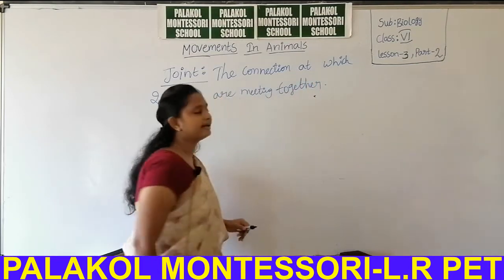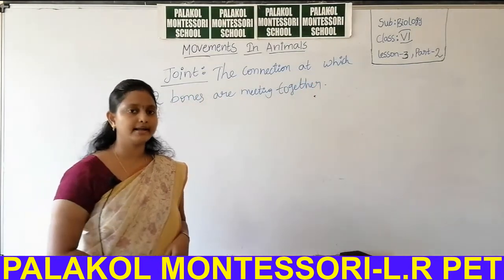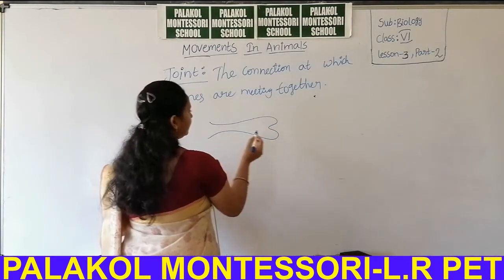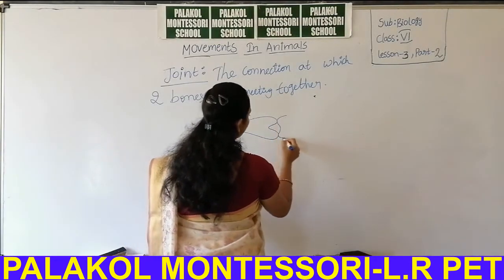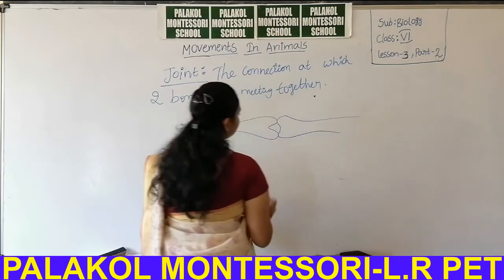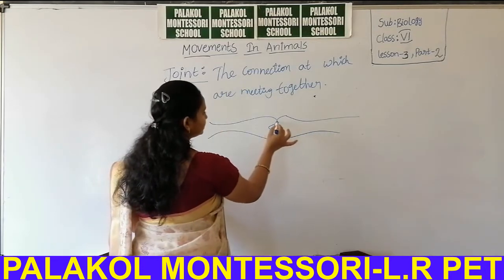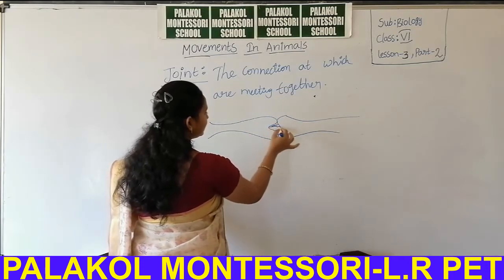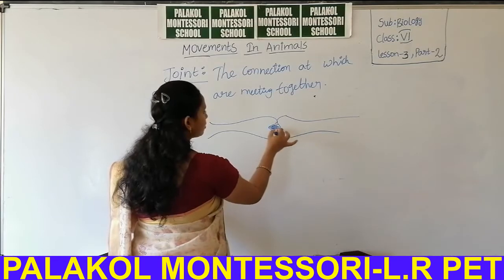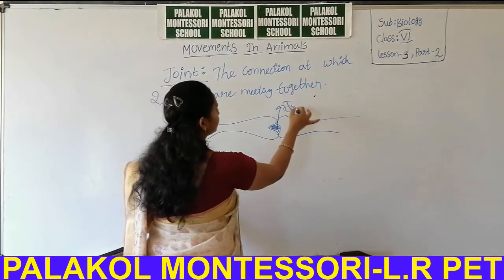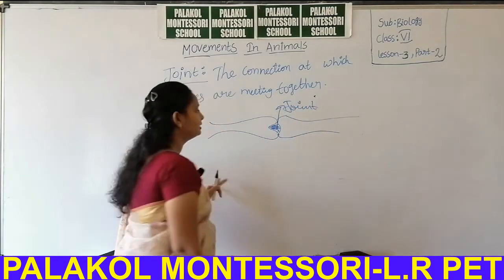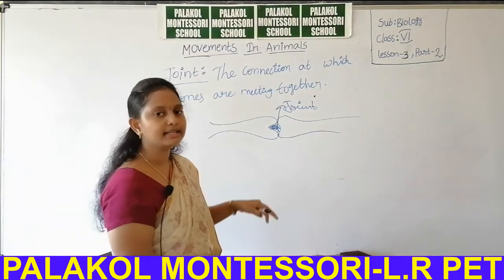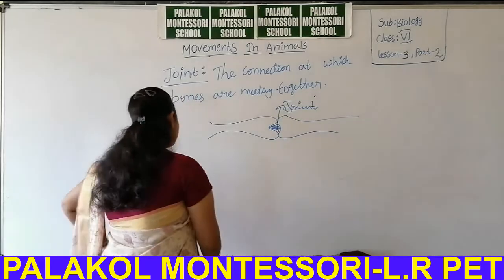That is called a joint. For example, take a bone. Okay, from this another bone is present, like that. The connection and the meeting point of two bones is called a joint. The two bones meet at a point called a joint.